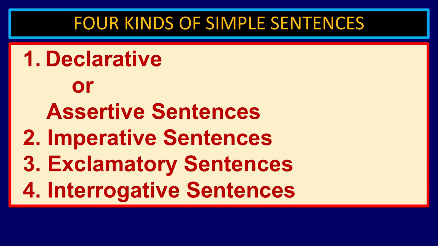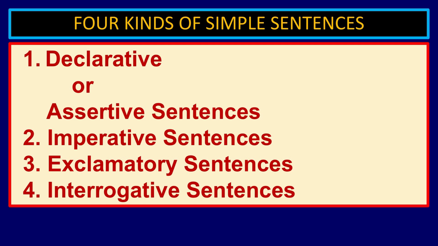Now, let us see four kinds of simple sentences. I have already told you simple sentences means we have a subject and at least a verb in the predicate part, right. So, simple sentences are of four types: number 1, declarative or assertive sentences; number 2, imperative sentences; number 3, exclamatory sentences; number 4, interrogative sentences.